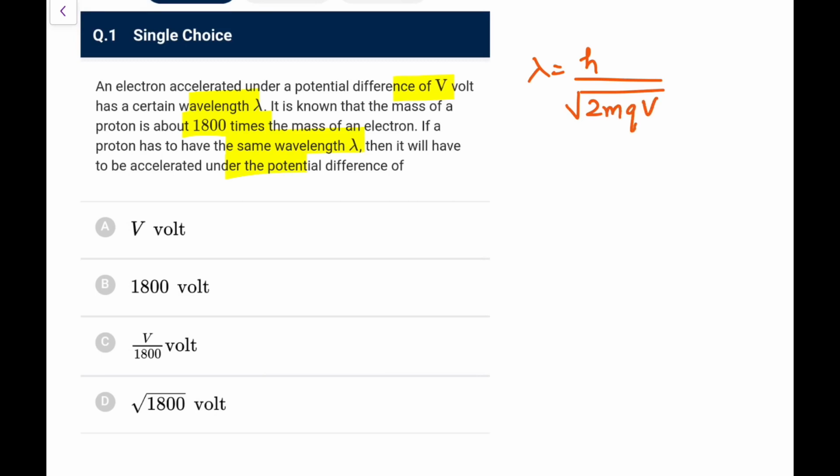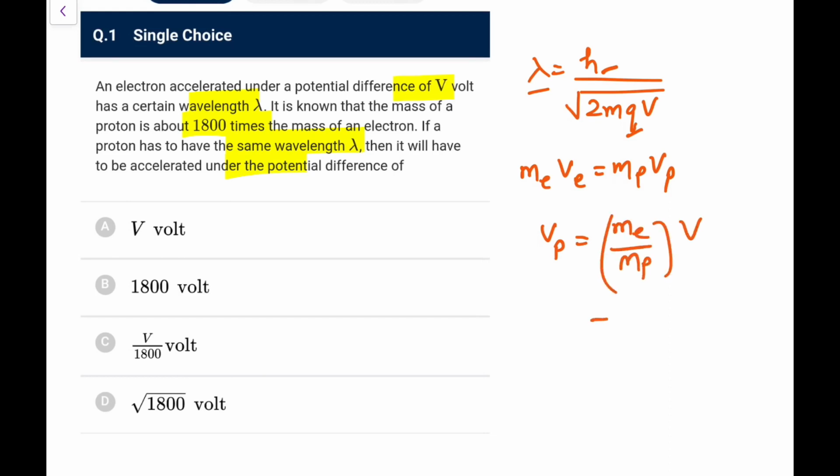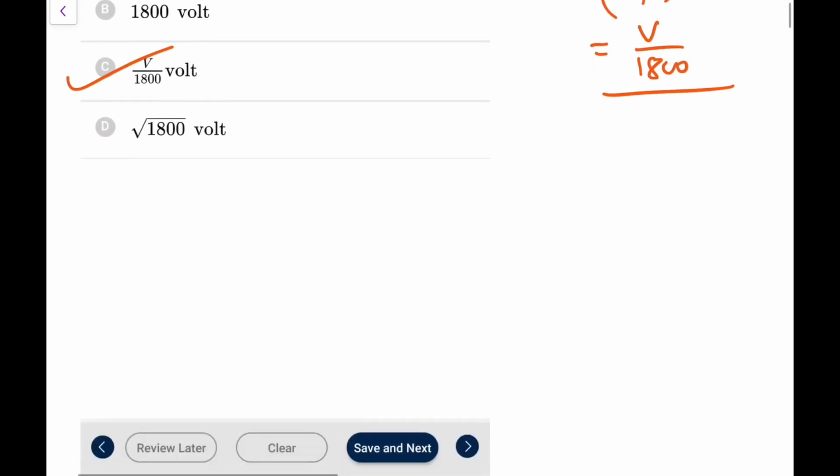So for the same lambda, we can clearly make out that q is the same, h is the same, lambda is the same. That means the mass of electron into V of electron should be the mass of proton into V of proton. So V for proton would be mass of electron upon mass of proton times V, and because the proton is 1800 times heavier, it should be V by 1800 volts. Go for option C. That's not that tough one for you.